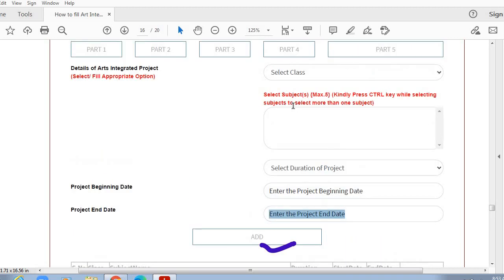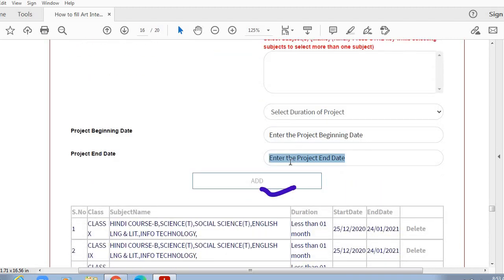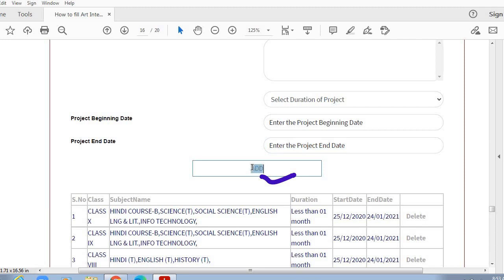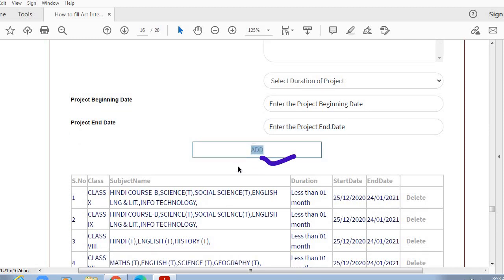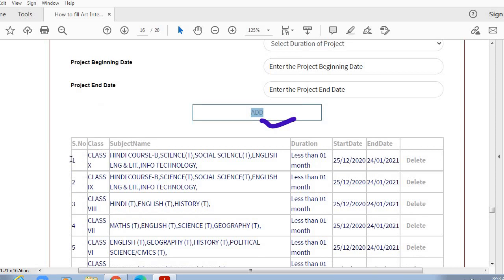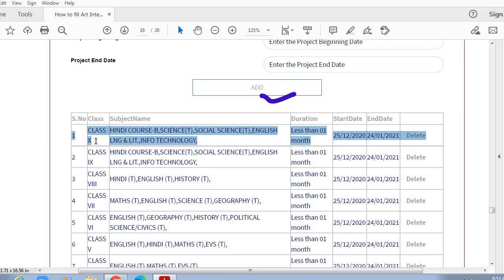So when the name or details of one project are entered, you can click on this add button, so that whatever information you have filled will appear in the table under this add button. See here, for grade 1 the information, for grade 10 the information is filled like this. So the project which was selected is connected to different subjects like Hindi course B, science, social science, English language and literature, and information technology.